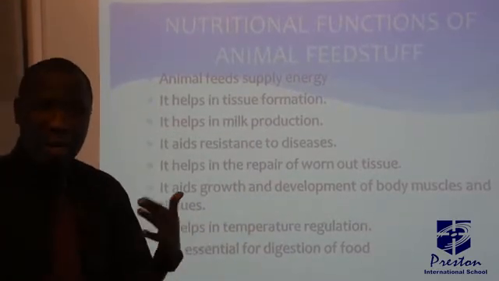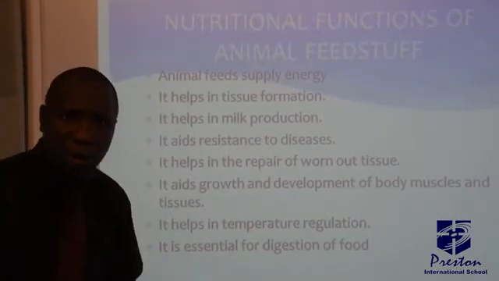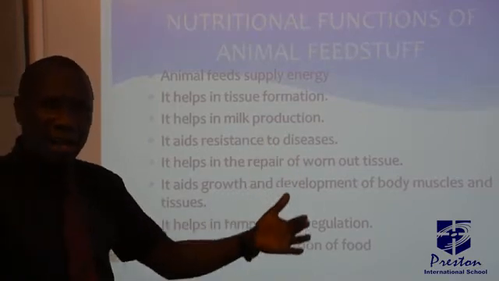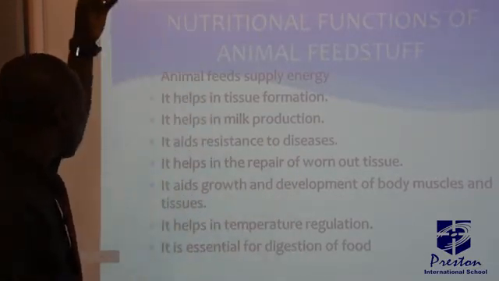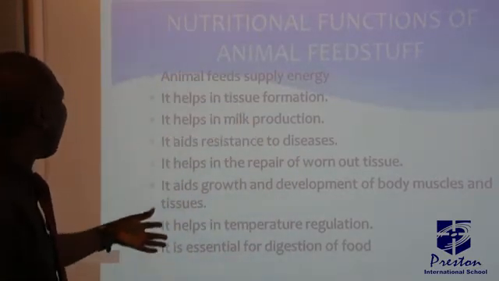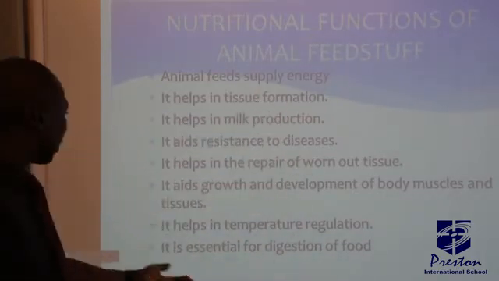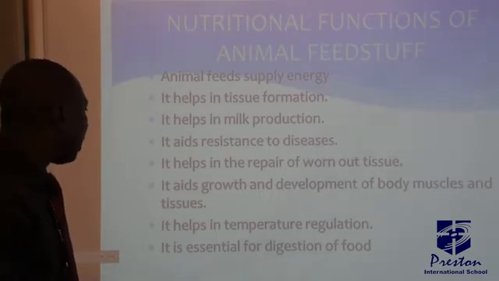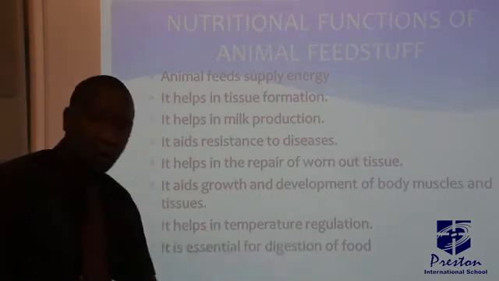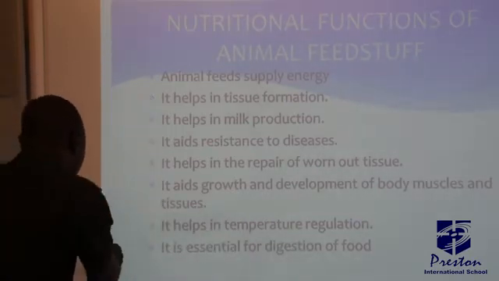Your animal needs energy for production. Either you are talking of meat, you are talking of egg, and all the like, it needs fair nutrition. For that, it helps in tissue formation, milk production, resistance to diseases. Then it helps in temperature regulation and for digestion of food.